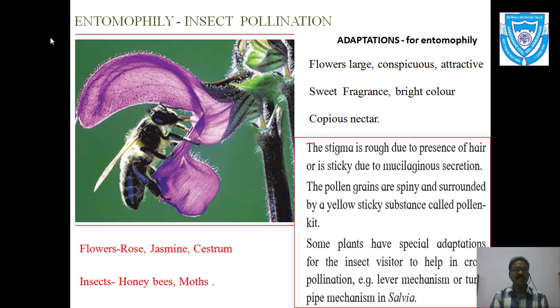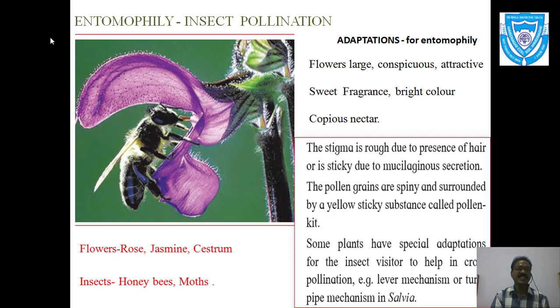For example, in the plant salvia, there is a bilipped or bilobed corolla, and there is a lever mechanism. That means when an insect lands or sits on the flower, at that time the bifid stamen bends down, and the upper portion, which is the fertile part of the anther, bends down and touches the back or the wings of the insect, so that the pollen grains are easily dusted on these wings.